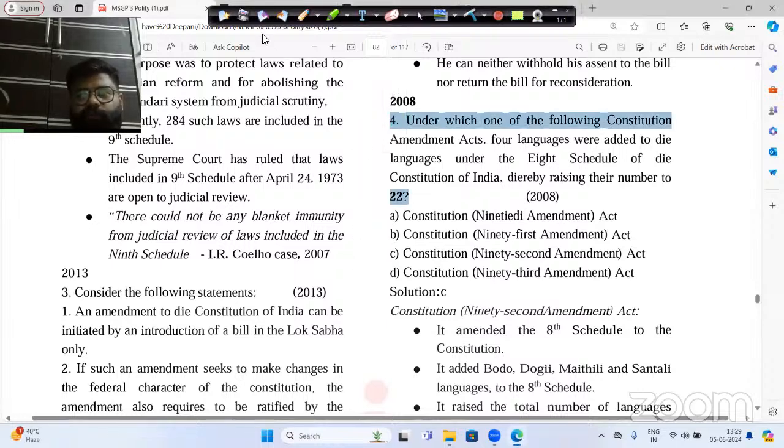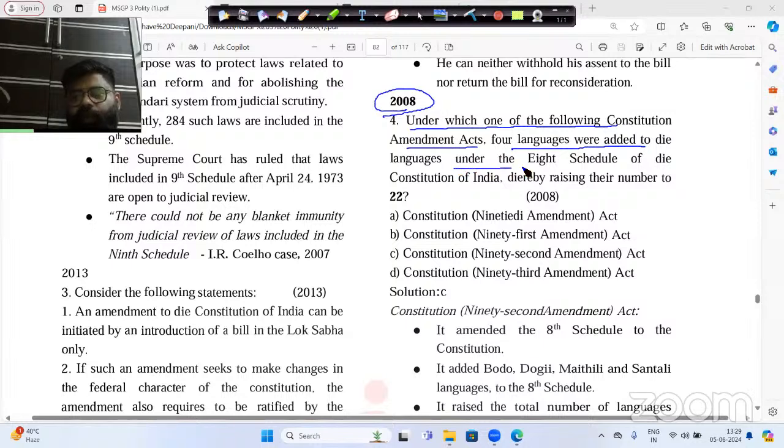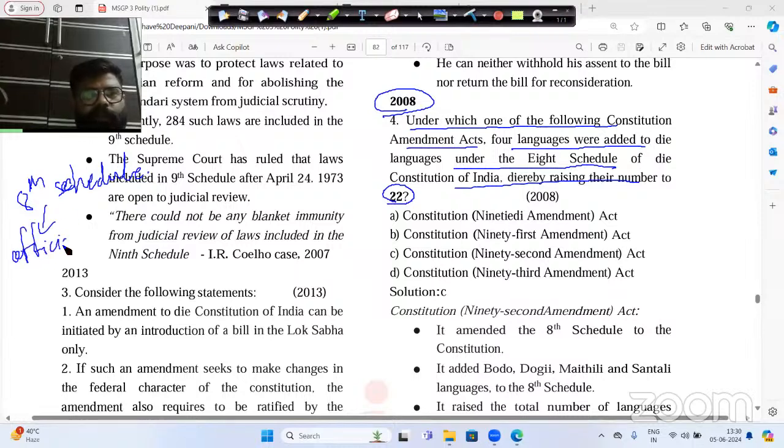This question was asked in the year 2008. It asks under which Constitution Amendment Act 4 languages were added to the 8th Schedule of the Constitution of India, raising their number to 22. First of all, out of the 12 schedules, there is the 8th Schedule, and this 8th Schedule tells us about the official languages. Right now you will see 22 languages in the 8th Schedule.